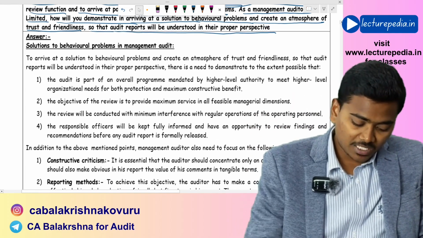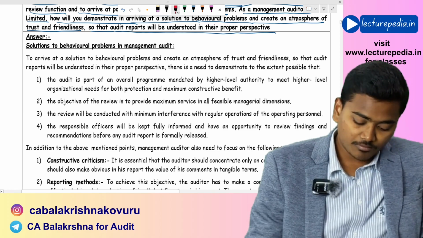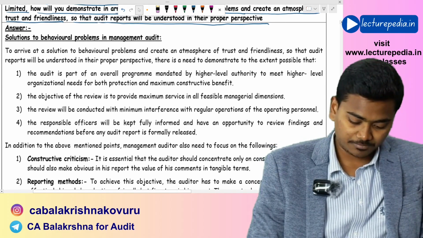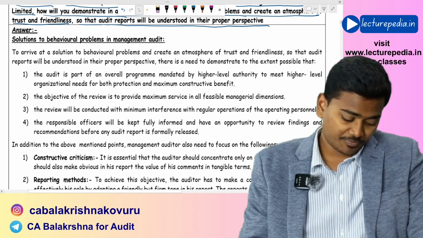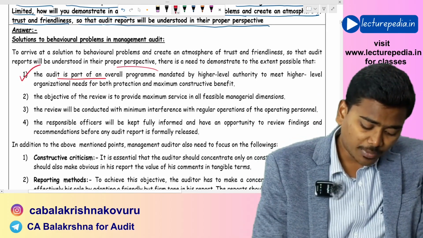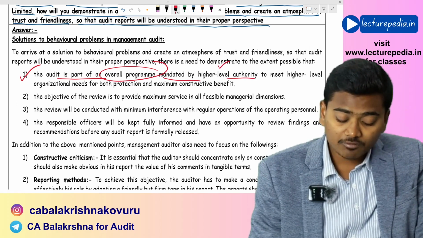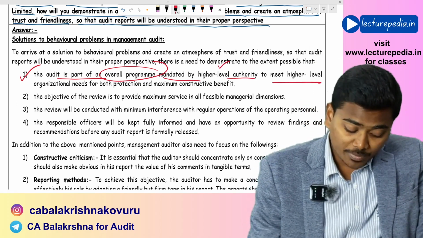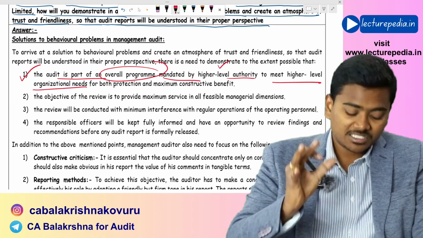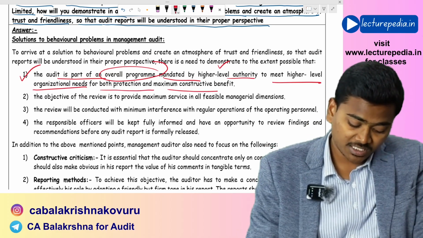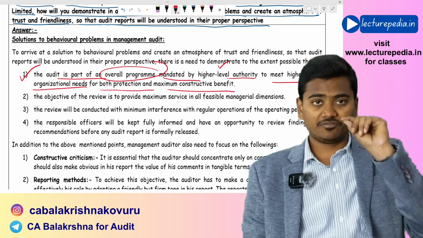First of all, the management auditor should try to convince the employees, stating that audit is part of an overall program that has been mandated by a higher level of authority so as to meet higher level organizational needs for both production and maximum constructive benefit.